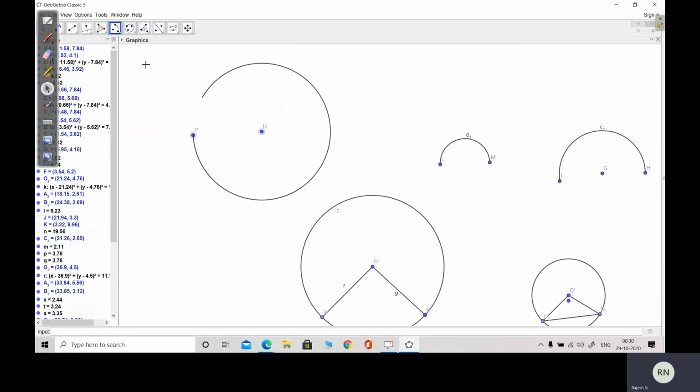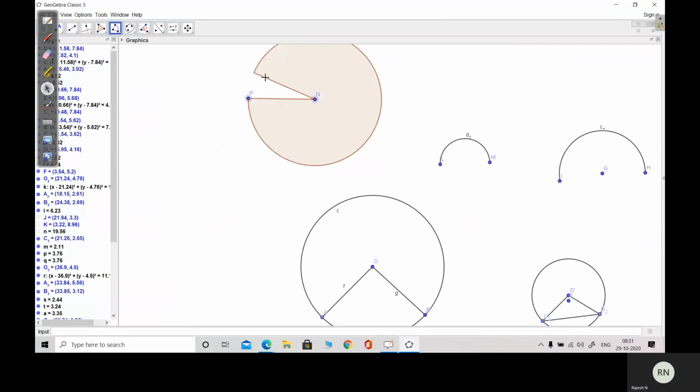We have discussed segment already. Now this is a circular sector. This is called a sector. A sector is the region between two radii and one arc. That is called a sector. If this is a semicircle, and this is the major segment, this is the major sector. Okay.